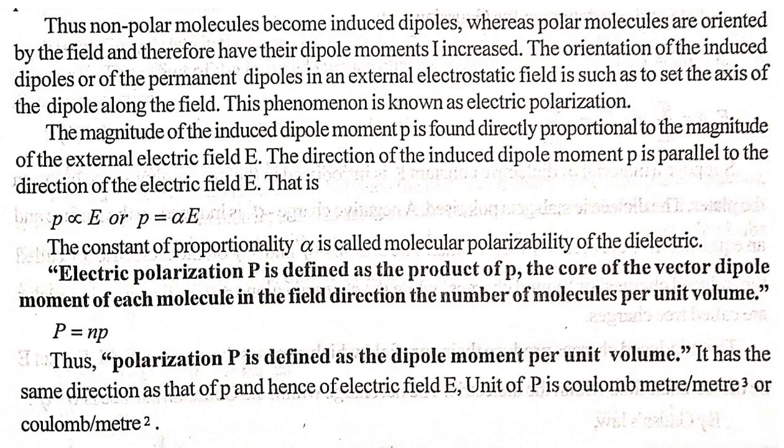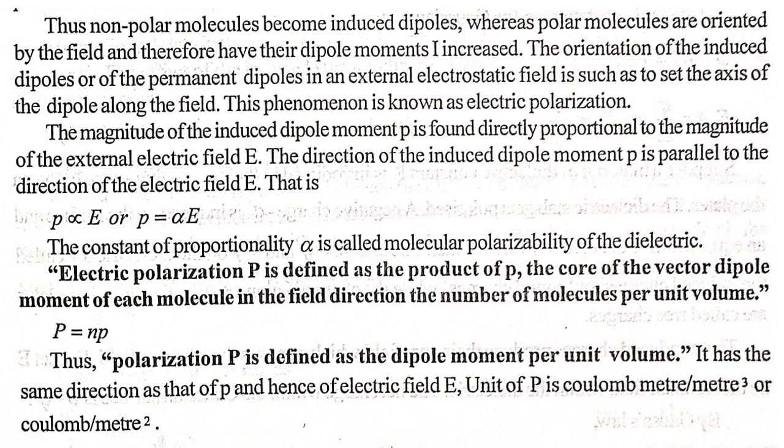The magnitude of the induced dipole moment p is found to be directly proportional to the magnitude of the external electric field E. The direction of the induced dipole moment p is parallel to the direction of the electric field E, that is, p is directly proportional to E, or p equals alpha E. The constant of proportionality alpha is called the molecular polarizability of the dielectric.